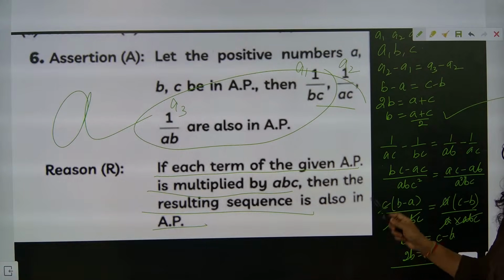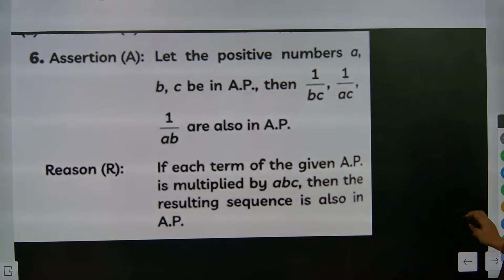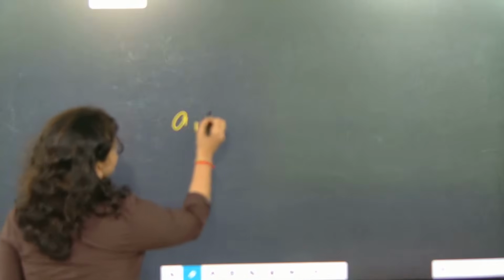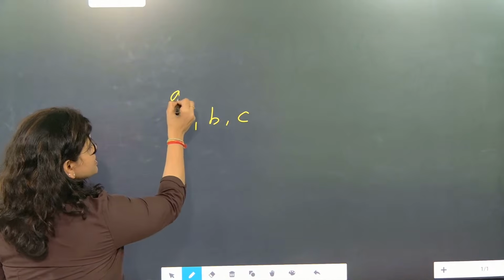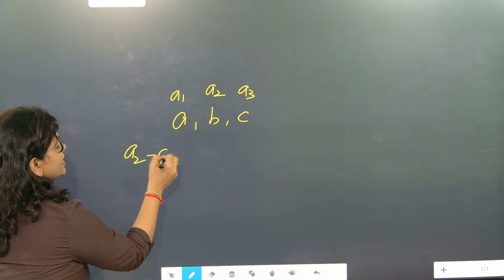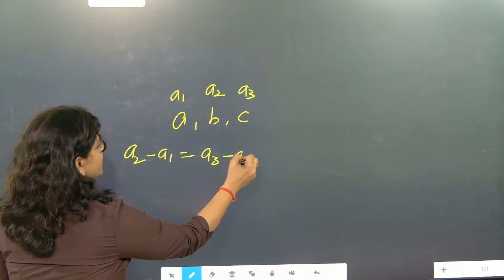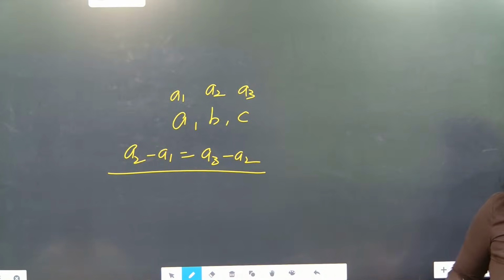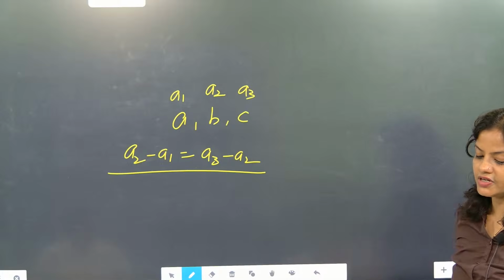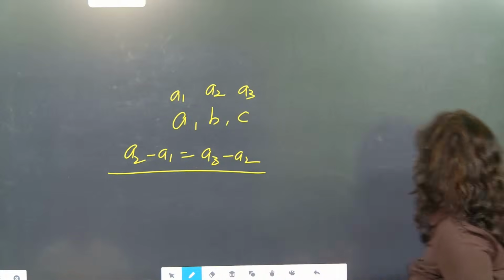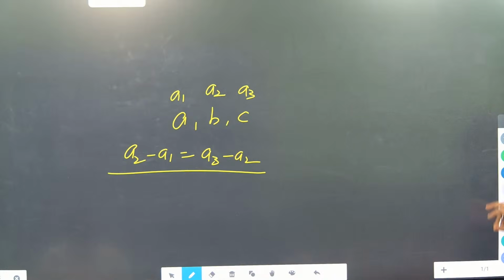See, the focus is second term minus first term. You need to focus on the most basic information, and the most basic information here is, when three terms are given, how to prove it is AP? This is the first term, this is the second term, and this is the third term. So A2 minus A1 equals A3 minus A2. This I taught in class also, and the same content you have to use for solving the question. I hope you might have understood this part. Got my point? Now we will be going for the next question, please.